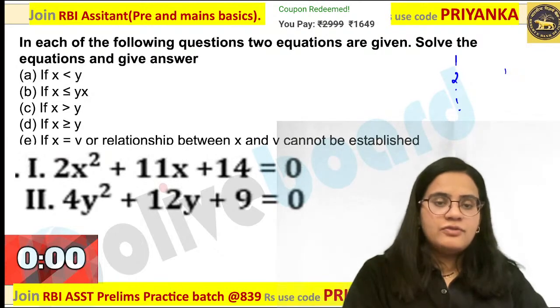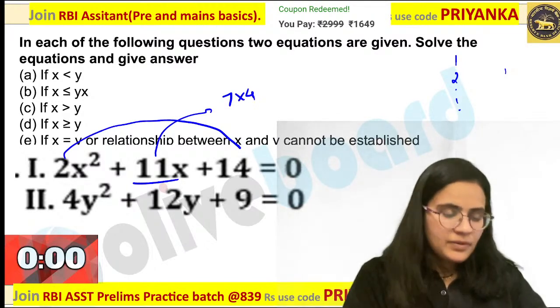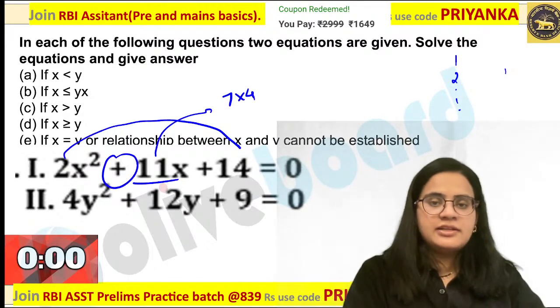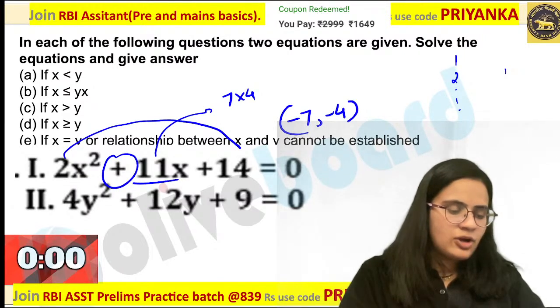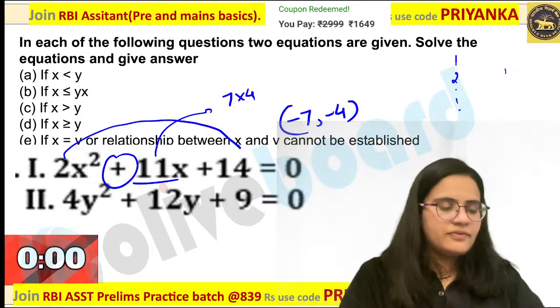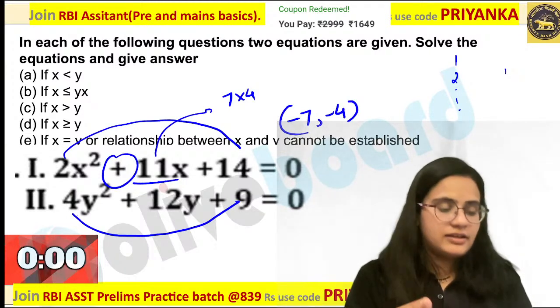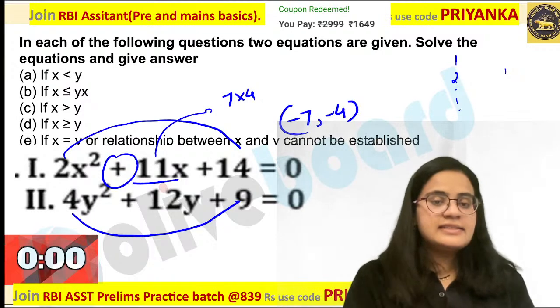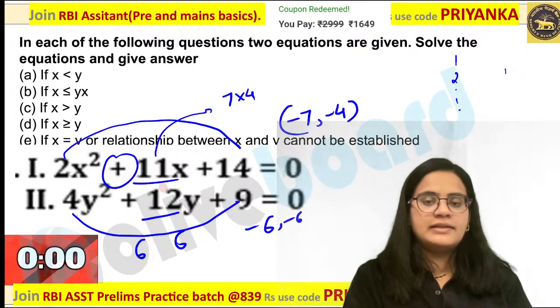You have to just check out 14 2s are 28. Now I know that 28 means I am going to get 7 into 4 as the value. Are you getting it? As this is a positive sign, this will become minus 7 comma minus 4. Yes, Dhruv, you are perfectly correct. Polomi is also getting it. And what about the second one? 9 4s are 36. You know that. How will you get the 36 value over here? Yes, 6 into 6 will give me a sum of 12 and a product of 36 over here. So what will you get? Minus 6 comma minus 6.